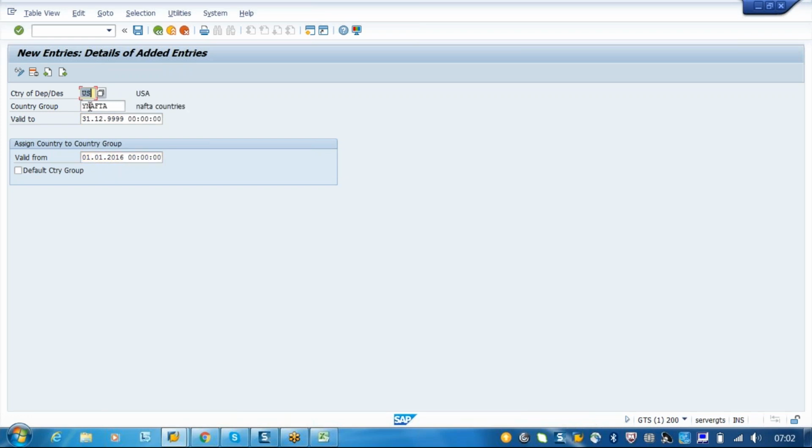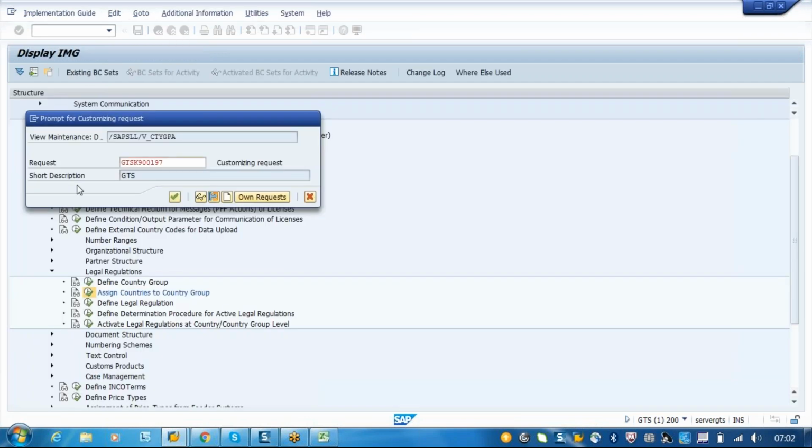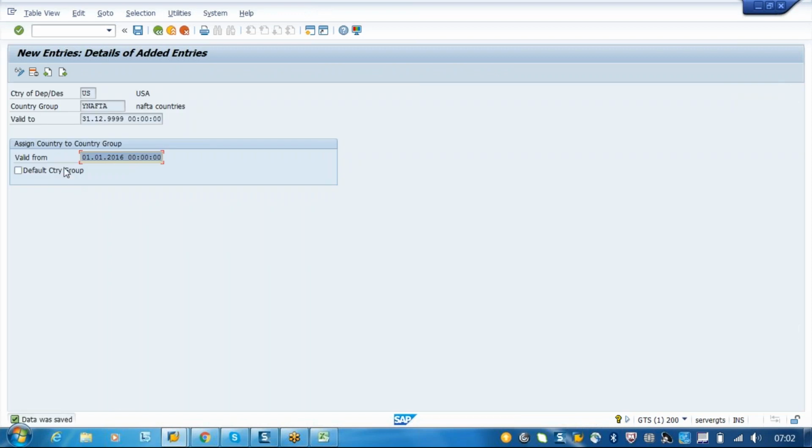So we are trying to assign countries to YNAFTA, and this is valid from and valid to dates.